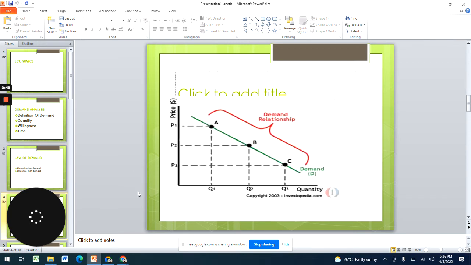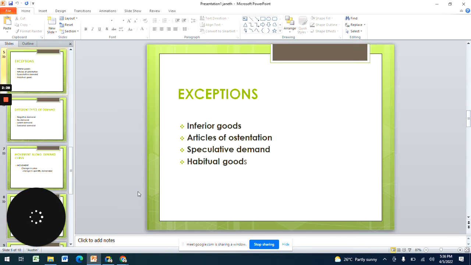Next, you look at the demand curve as shown in the graph below. You look at how the movement of goods demanded against the price is shown. It explains the law of demand, that when the prices are higher, the quantity demanded is low, and vice versa, as shown in the graph.